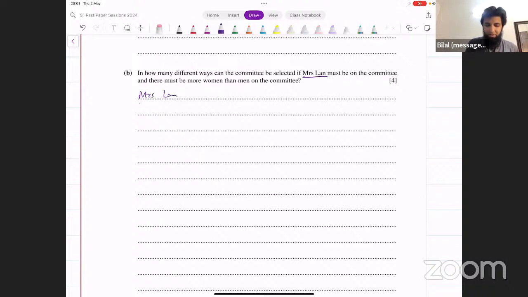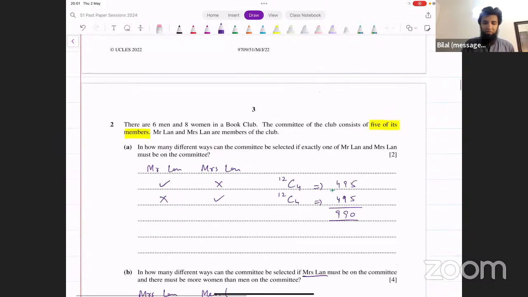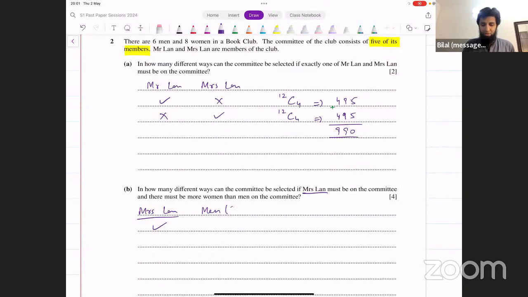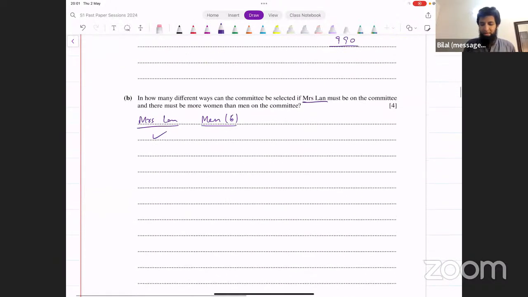Okay, now if she's already selected, let's think about the remaining people. Let me write that down here. Mrs. Lan, she's selected already. She's one person. And now they're saying there must be more women than men on the committee. How many men do we have in total? We've got 6 men in total. How many women do we have in total? 8 women in total. However, one of them is Mrs. Lan, and she's already selected. So we have a choice about the remaining 7 women now.